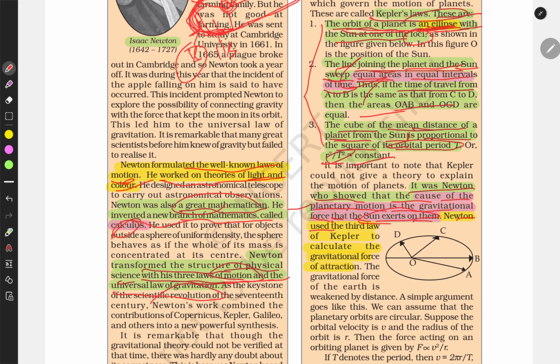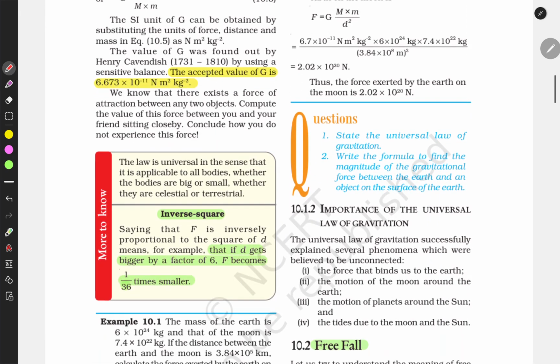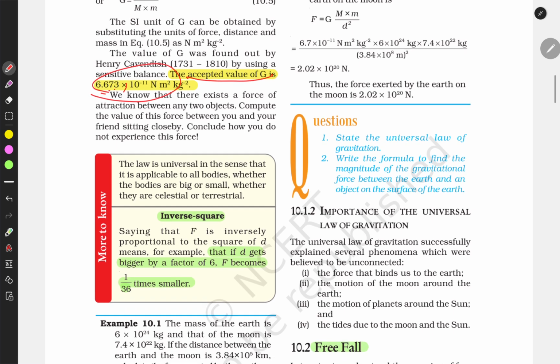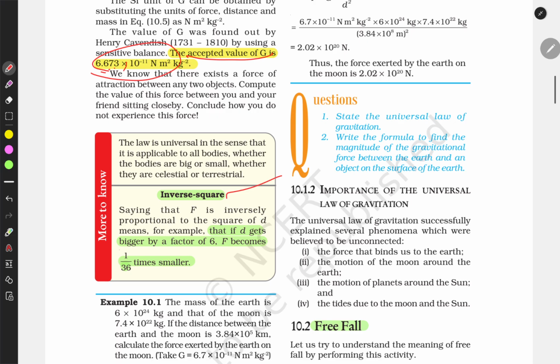Newton used the third law of Kepler to calculate the gravitational force of attraction. The accepted value of G is 6.673 x 10^-11 N m^2 kg^-2, inverse square. So how does the inverse square work?